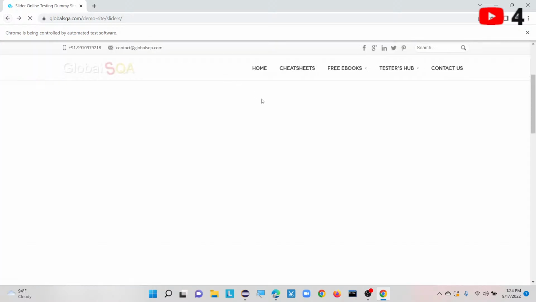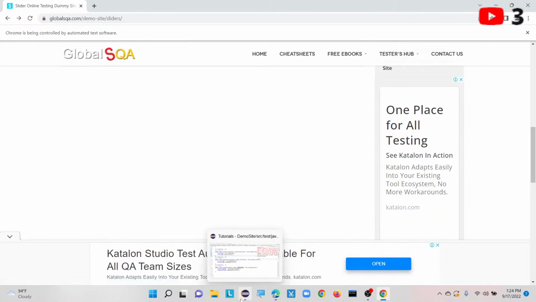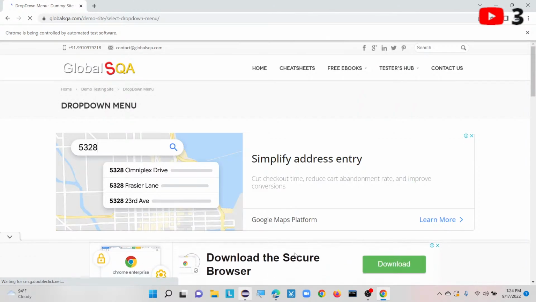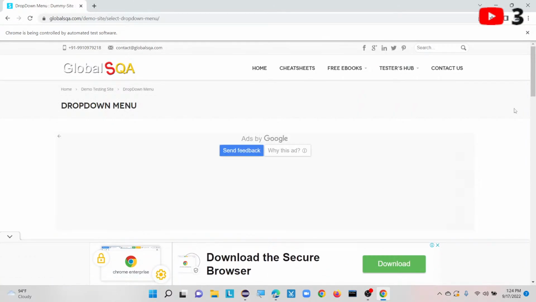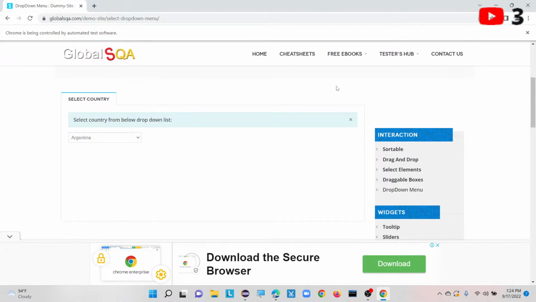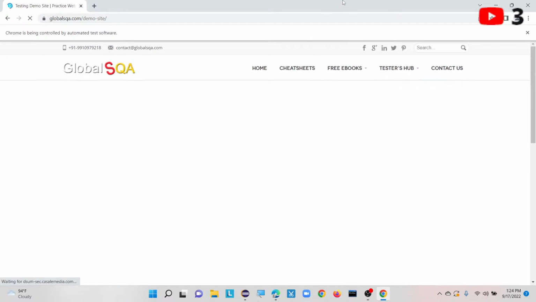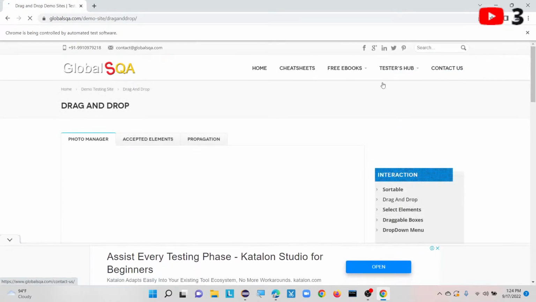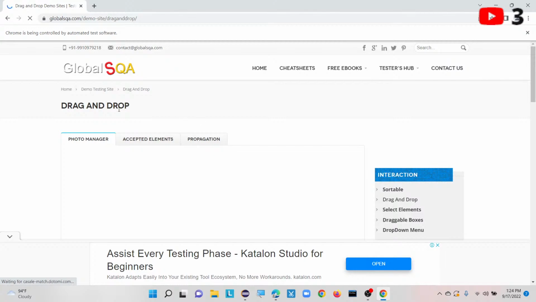What happened? I don't know what happened. Okay, the drop down is coming now. See, again these errors are coming. Okay, Argentina got changed here. So again it is going, and now it will do our drag and drop operation. You can observe here whether it is working fine or not from this line.